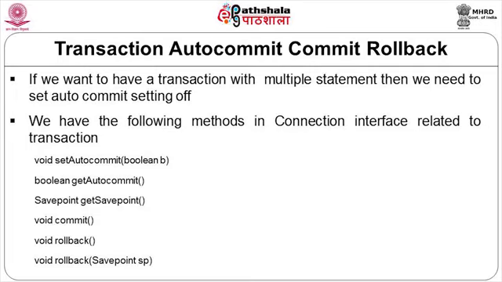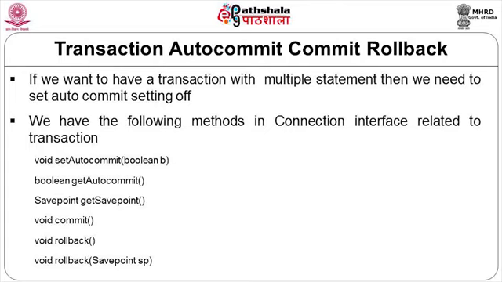This is all related to transactions. Related to transactions, we saw the methods get and set for auto commit, the method called commit, and the method called rollback. We have the rollback method which can take a savepoint as a parameter, and to get a savepoint we have the method called setSavepoint. These are all in the Connection interface.